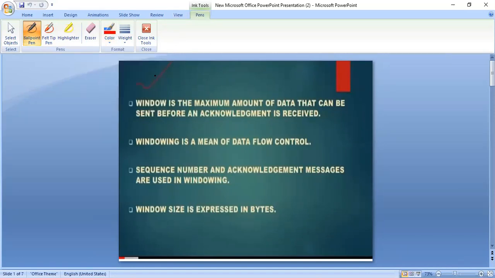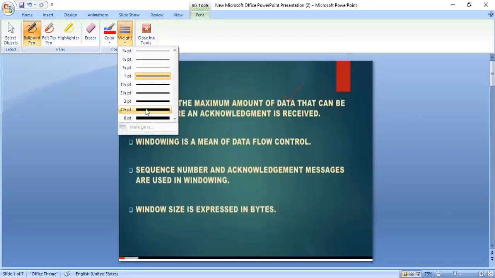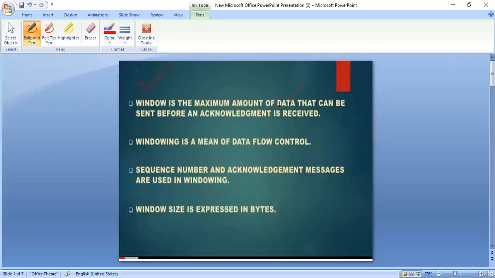According to the definition, a window is nothing but the maximum amount of data that can be transferred to the destination before it receives an acknowledgement. Before it is receiving an acknowledgement, the sender is sending data, and that maximum amount of data is called a window. Window is the maximum amount of data that can be sent to the destination.